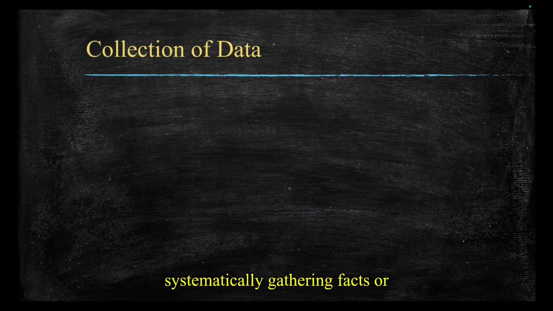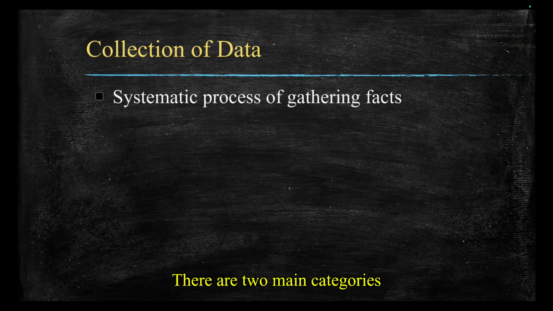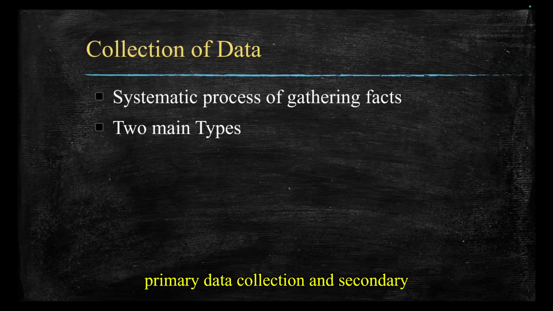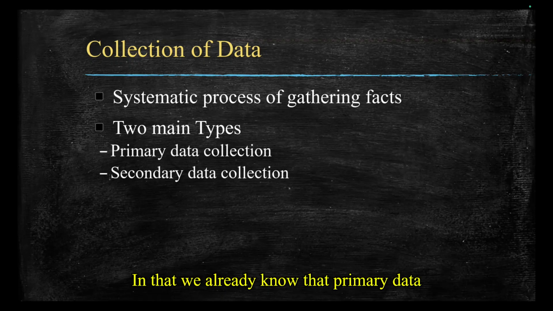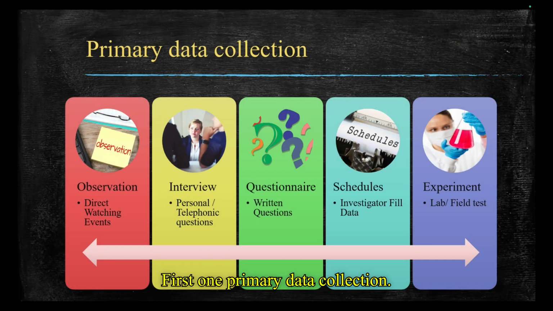Collection of data means systematically gathering facts or information for analysis. There are two main categories, primary data collection and secondary data collection. This systematic process of gathering facts is called collection of data. We have already known primary data and secondary data. Let's see them one by one. First one, primary data collection.